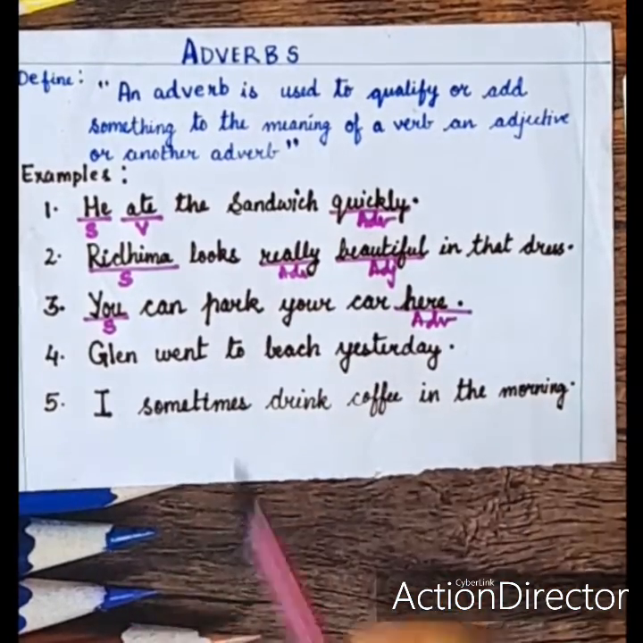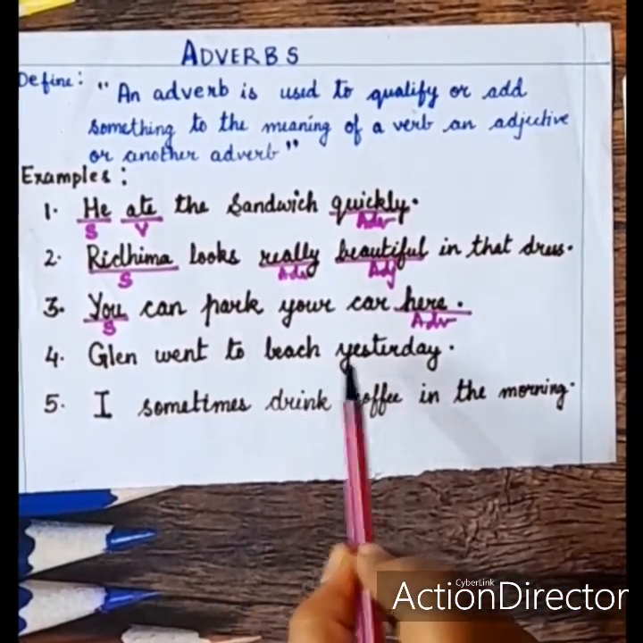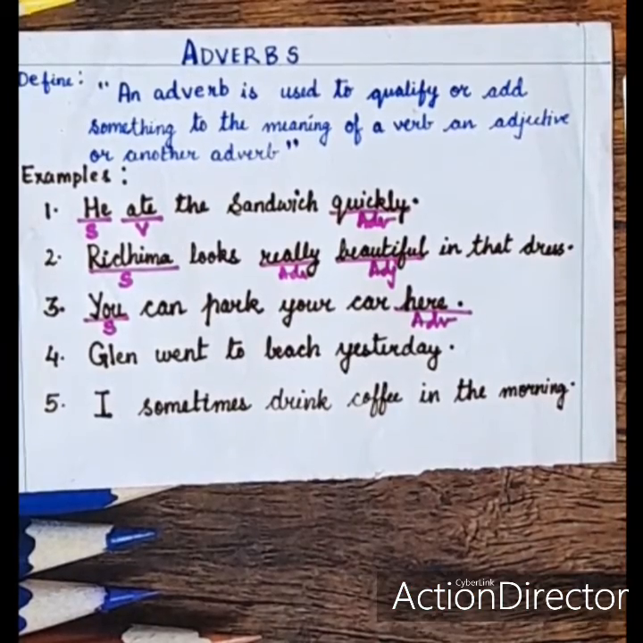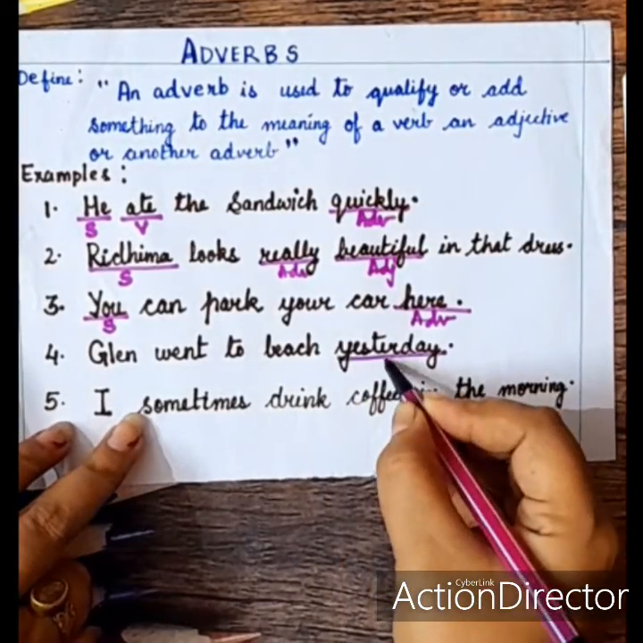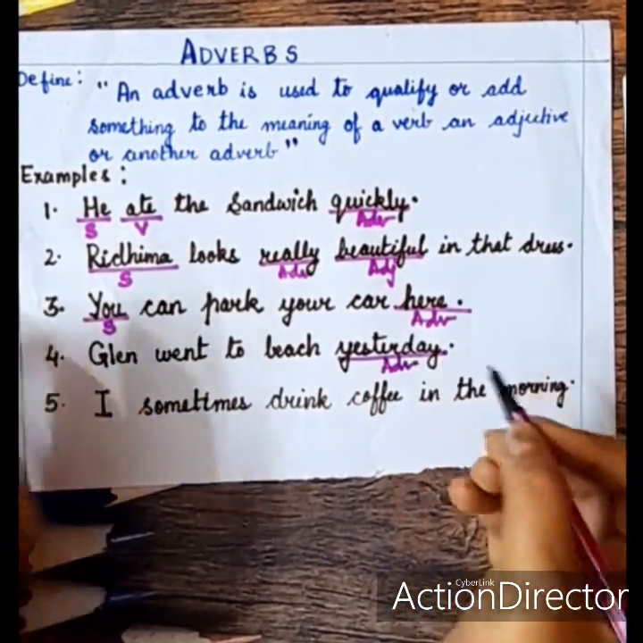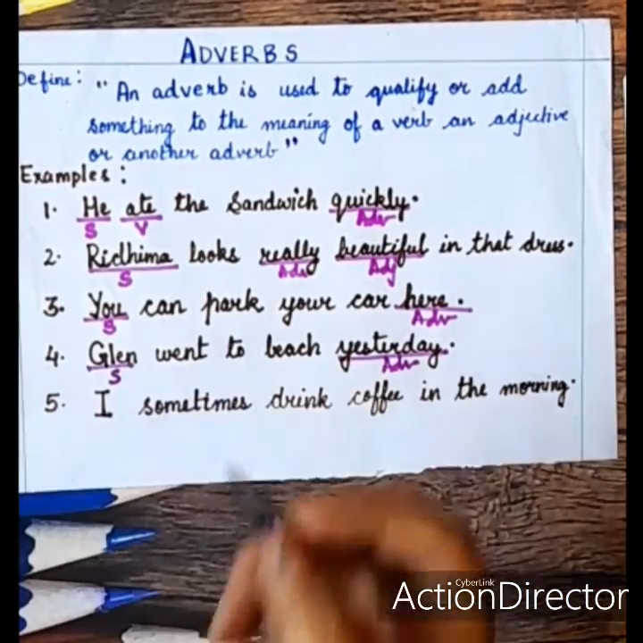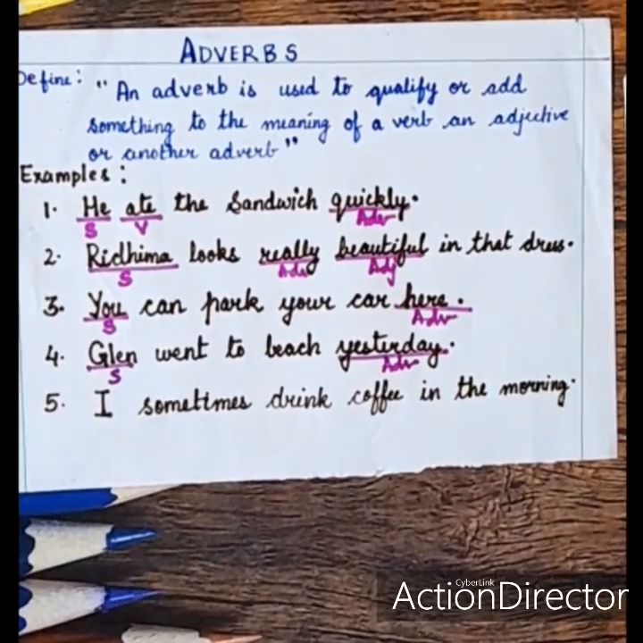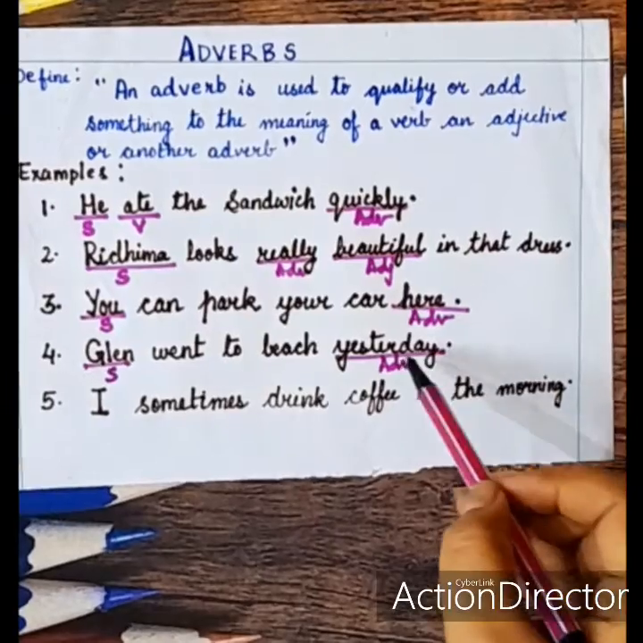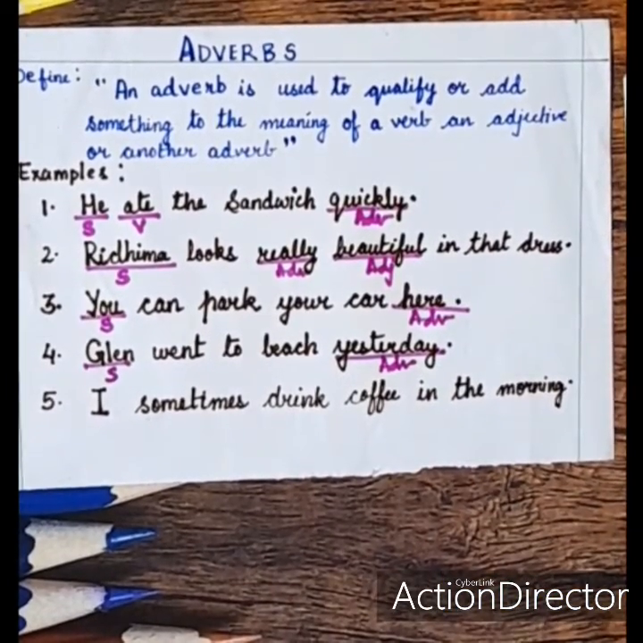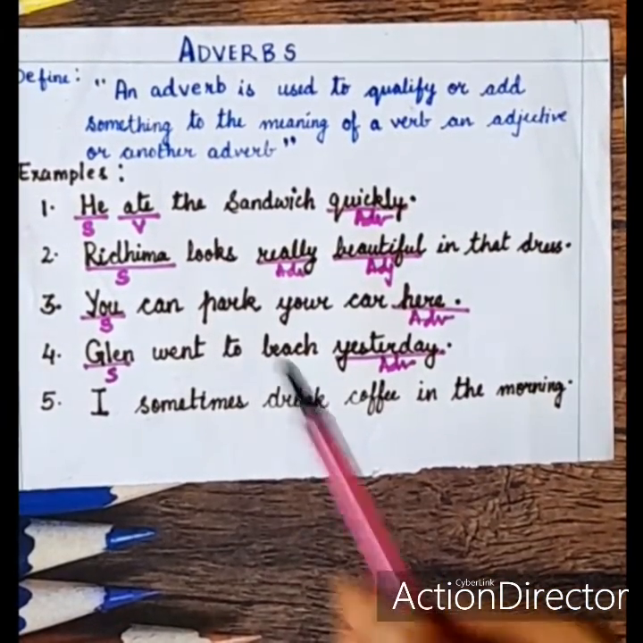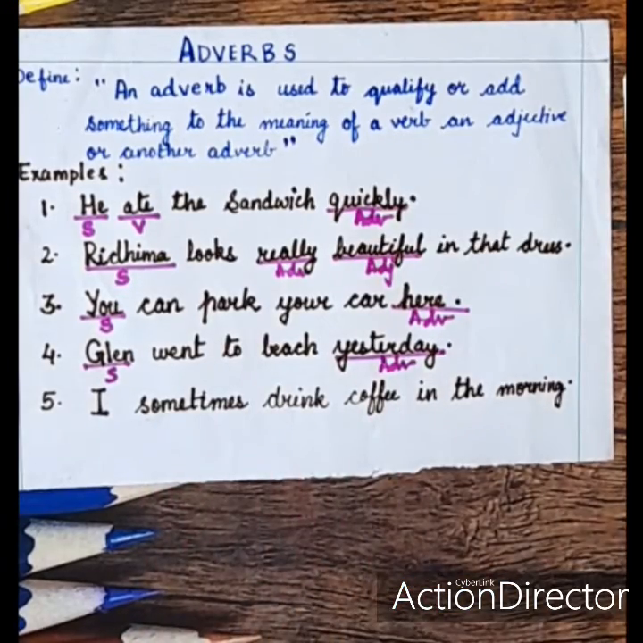Let's go to our next example. Glenn went to the beach yesterday. Now, this sentence is also based on adverb of time, that is yesterday. Yesterday is the adverb. Now, Glenn is the subject because we are talking about Glenn. So, in this sentence, the answer is yesterday because it tells us about the time, that is when did Glenn go to the beach. So, Glenn went to the beach yesterday.